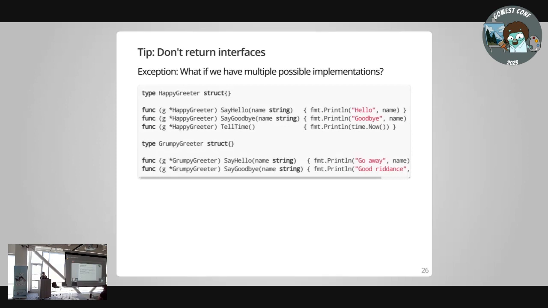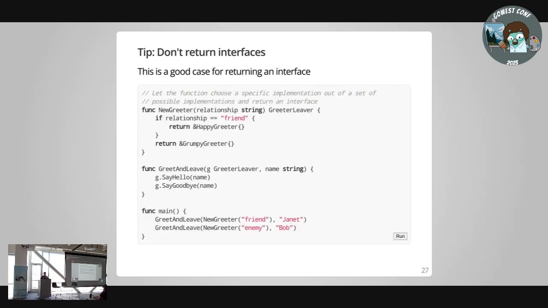In very rare circumstances, you want to have a constructor or something else that returns a choice of implementations of an interface, right? So I've got two kinds of greeters here that do different things. And maybe I want my function to take the relationship I have with a person. And based on the relationship, it's going to return one of two kinds of implementation. Then, of course, that's a great use for an interface because I'm saying I'm going to choose which one of these two things it is. It's not always the same thing. So I'm going to abstract that and return an interface.